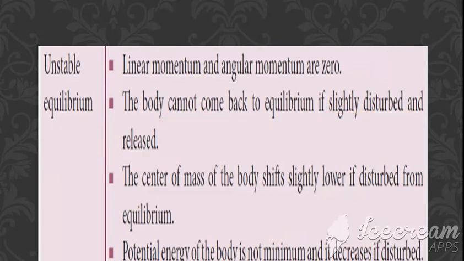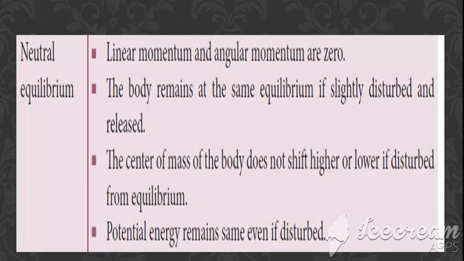First point is linear and angular momentum are zero. Next, the body cannot come back to equilibrium. Center of mass is slightly lower. Potential energy is not minimum and it decreases. Last is neutral equilibrium.